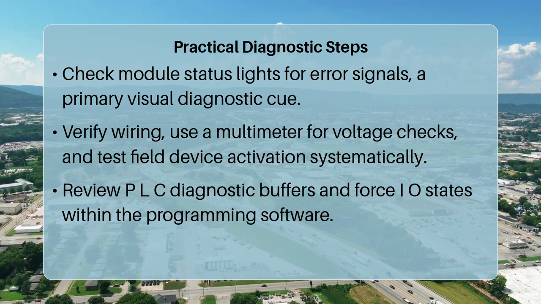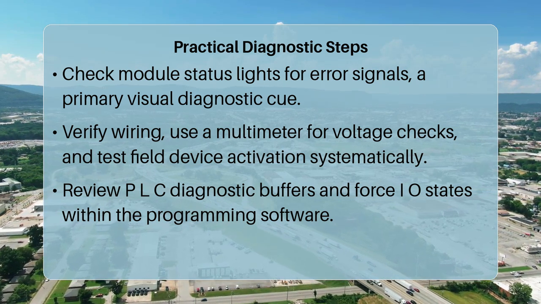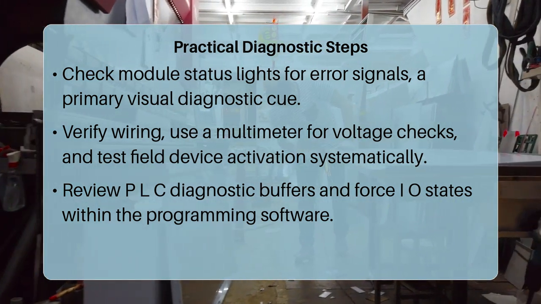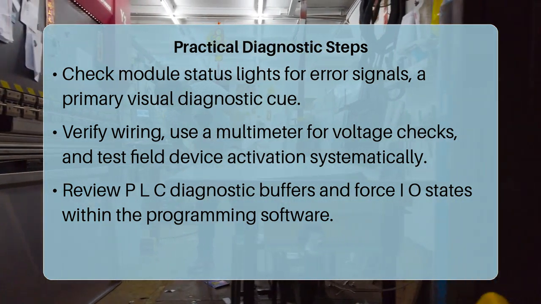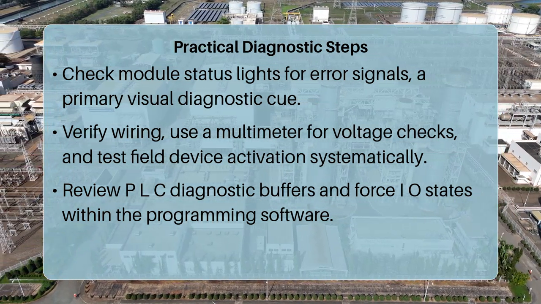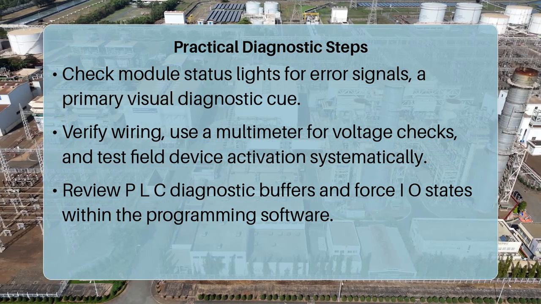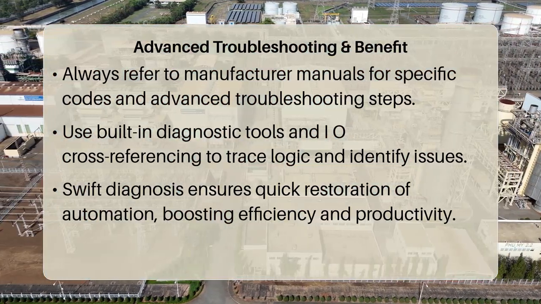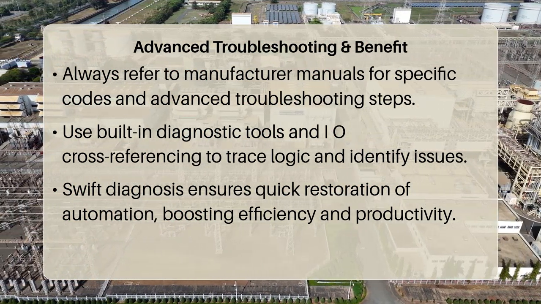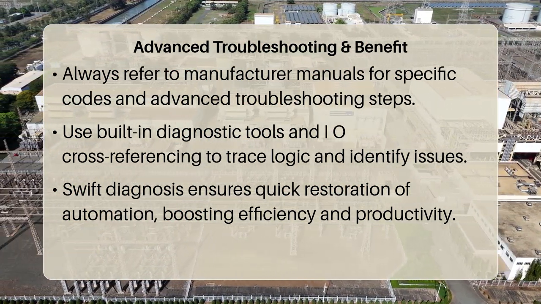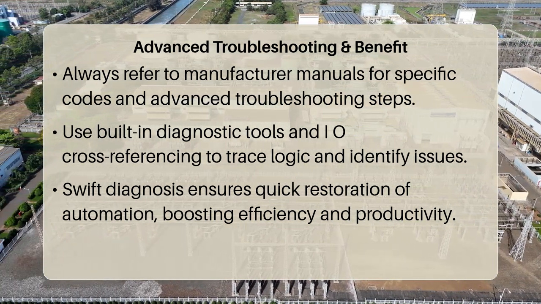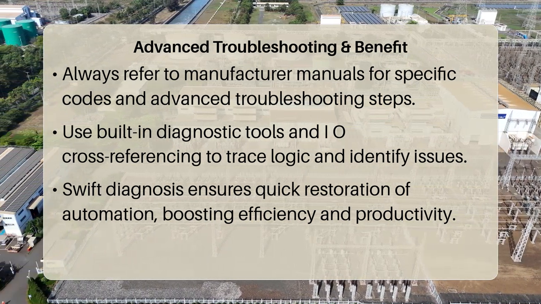If these steps do not reveal the issue, swapping a suspect module with a known good one is often the quickest way to confirm a module failure, but always ensure power is off before exchanging any components. Remember to always consult the manufacturer's documentation for specific diagnostic codes and recommended troubleshooting procedures for your particular PLC and module series. This can reveal unique module-specific behaviors or advanced diagnostic features.